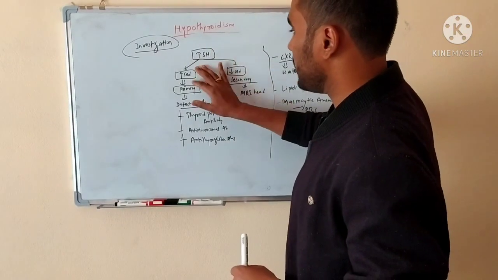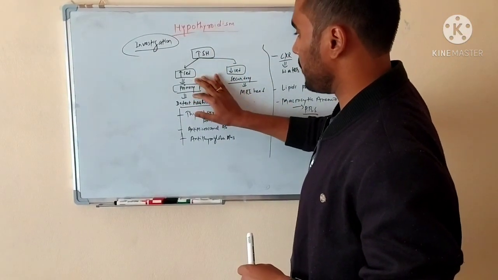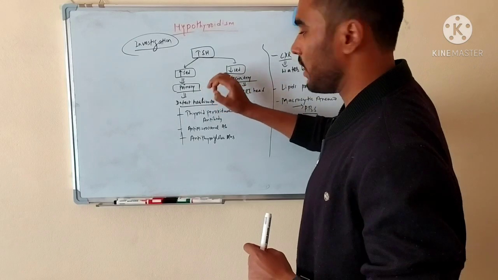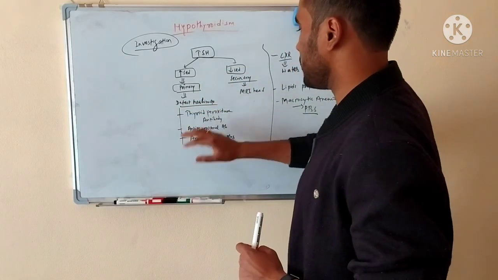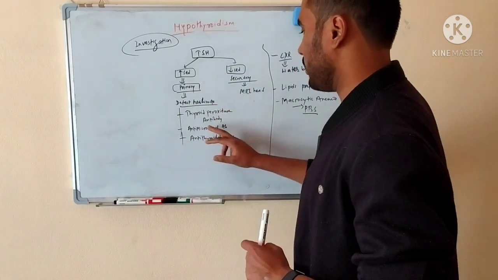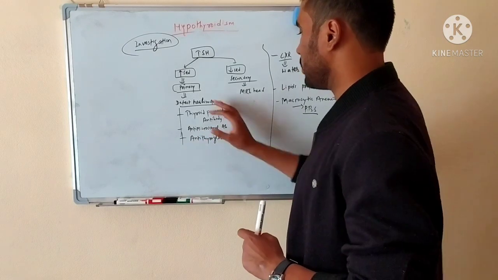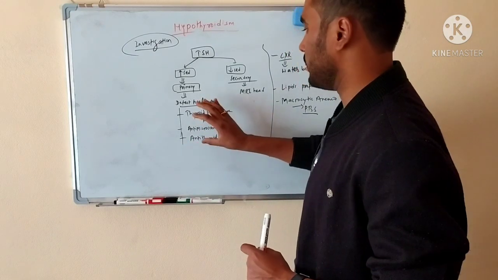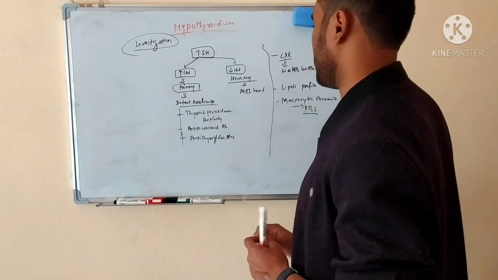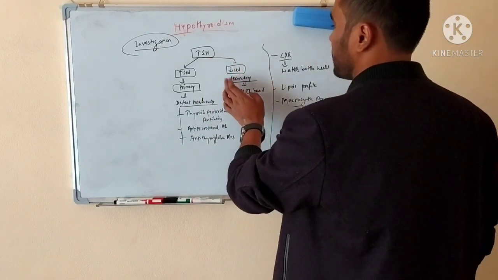If the TSH is increased, that signifies primary hypothyroidism. In this, the most common cause is Hashimoto thyroiditis. So we should perform certain tests like thyroid peroxidase antibody, antimicrosomal antibody, and antithyroglobulin antibody. If these are present, that will be confirmatory of Hashimoto thyroiditis. And if the TSH is decreased, it signifies secondary hypothyroidism.